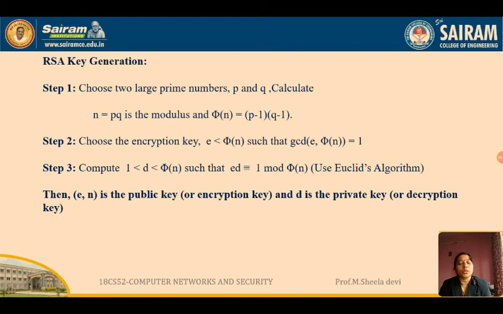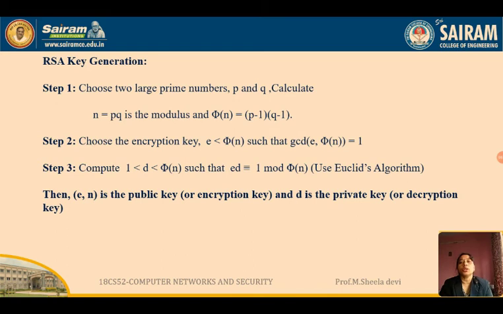No other common divisors should be there between the two numbers other than 1. That is the meaning of GCD of E comma phi of n is equal to 1. So this E should be selected by us such that the GCD of E comma phi of n is equal to 1.